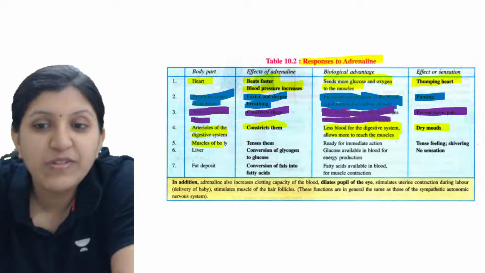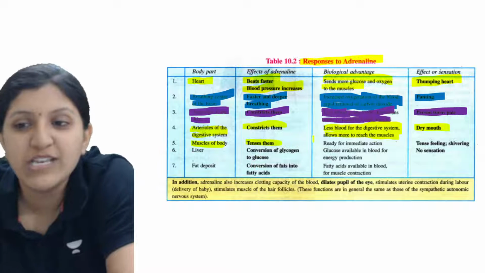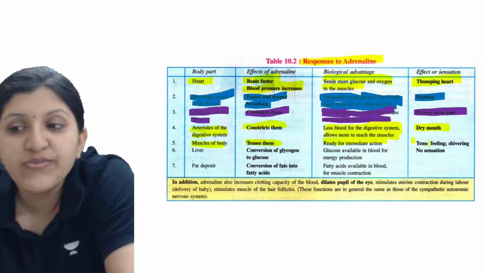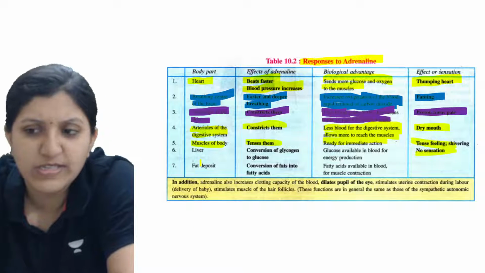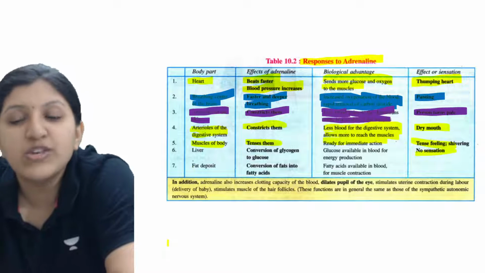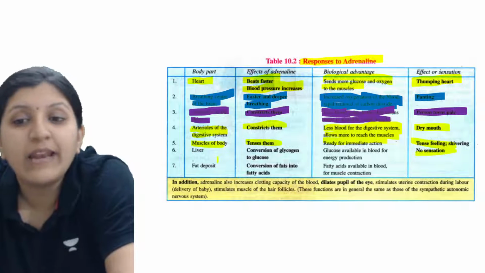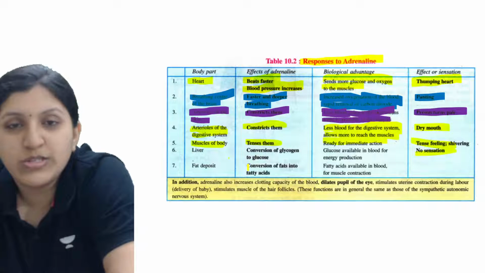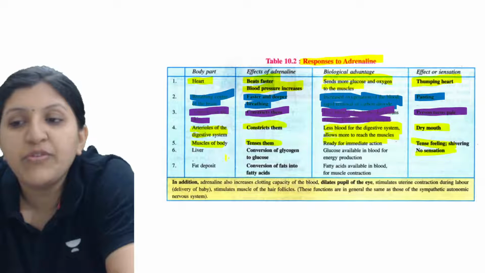So the muscles of the body tense. There is a contraction and relaxation, ready for immediate action. So tense feeling, shivering, and here there could be no sensation as well. This is associated with the liver anyway. So you can find a tense feeling or shivering when the muscles of the body are contracting. It is basically contracting, and you can find ready for immediate action.